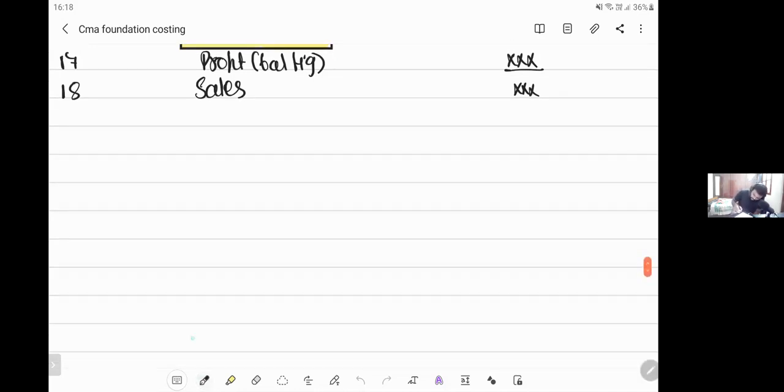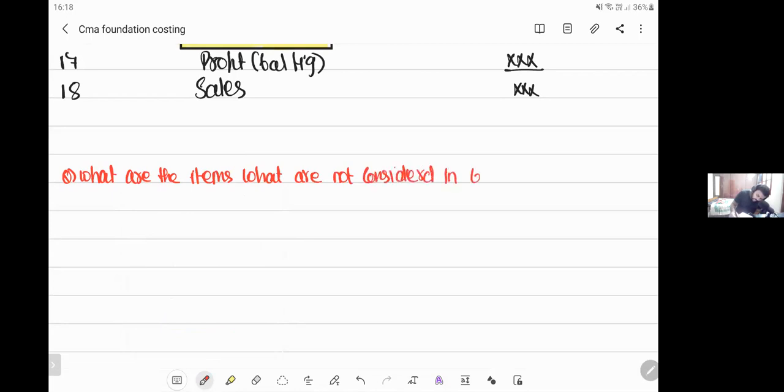Question goes somewhat like this. What are the items that are not considered in costing? Sir, why are you saying that they are not considered in costing? Nowhere in your CMA Inter, nowhere in your CMA Final costing, are you going to use these items. If these items come in the question, let it be CMA Inter, let it be CMA Final, simply you will cut these items. You are not going to use this.